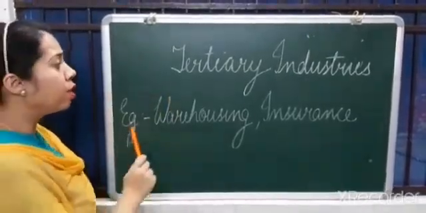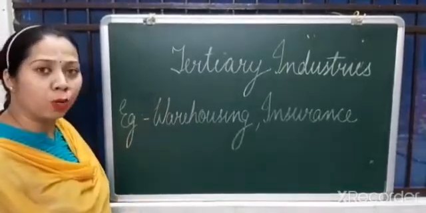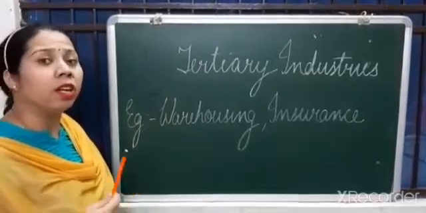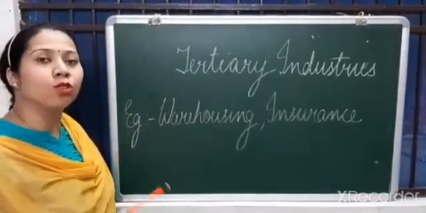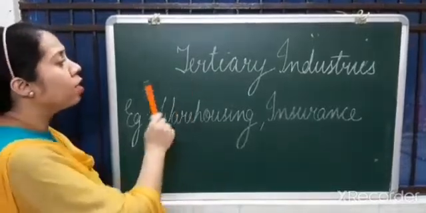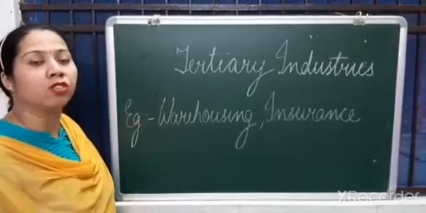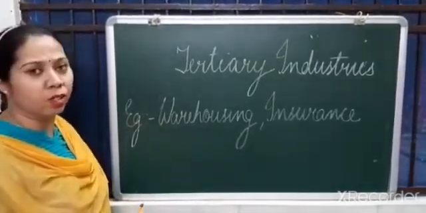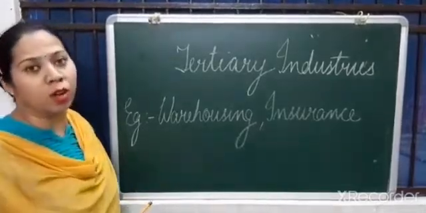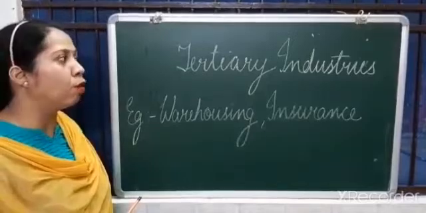Now, tertiary industries examples can be warehousing, insurance, transportation, communication. These are all such important industries, without them primary industries and secondary industries can't work at all. That is why tertiary industries play a very important role by providing support to the primary industries also and secondary industries also. We have already done examples: warehousing, insurance, transportation, communication. These all are the parts or the examples of tertiary industries.